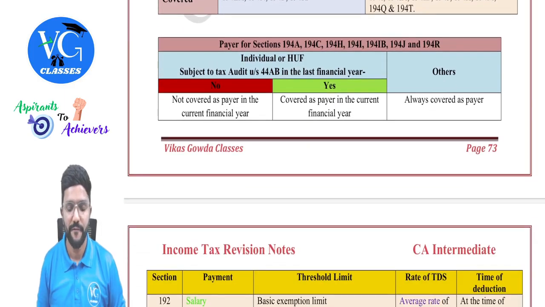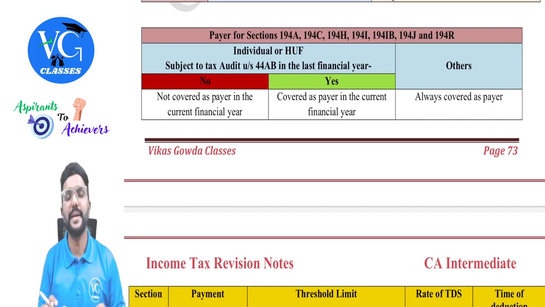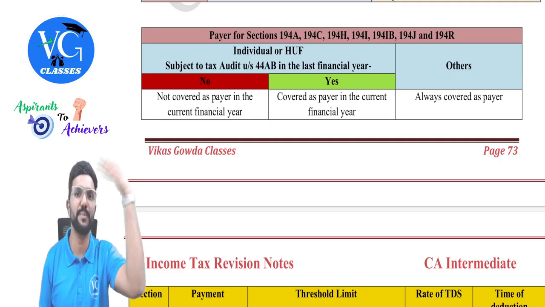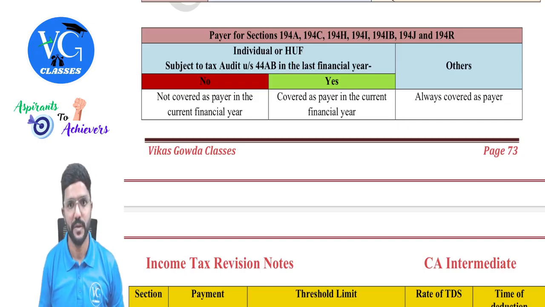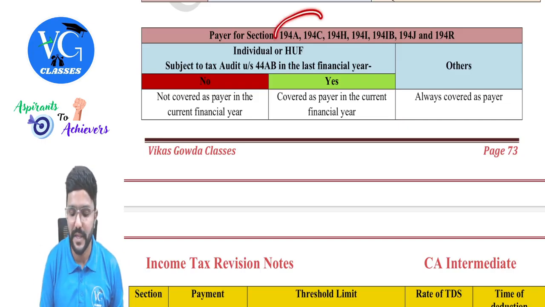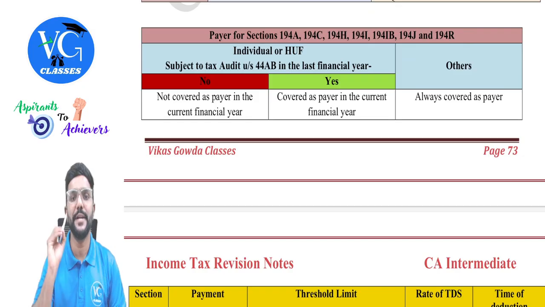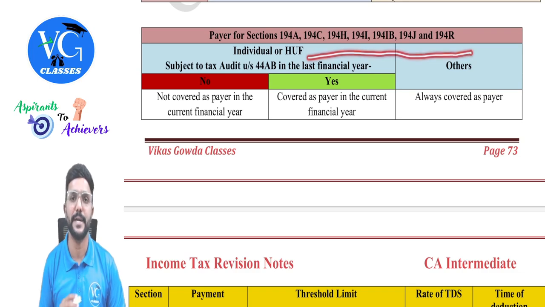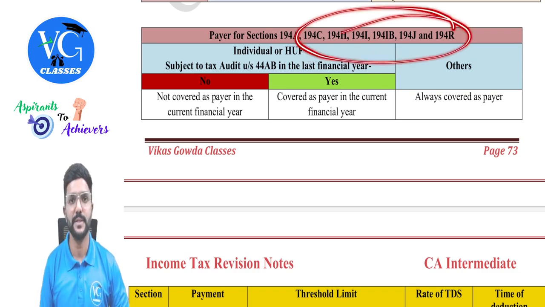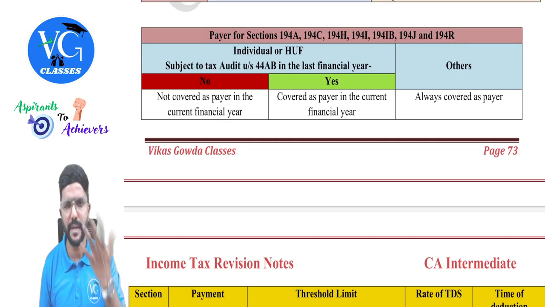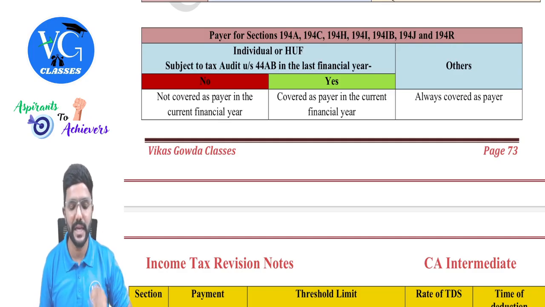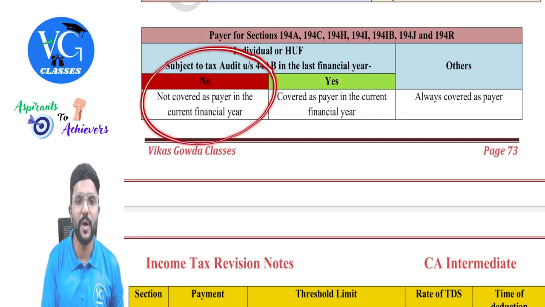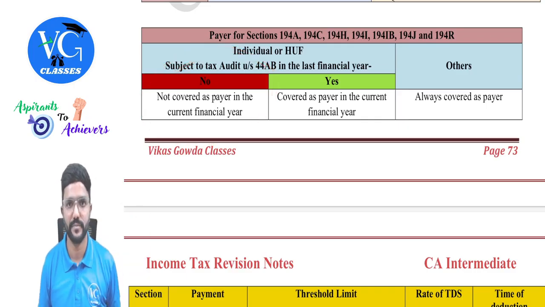Okay. Next, for a few sections, guys, payer will not include the individual or HUF who was not subject to tax audit last year. Sir, which are those sections? I have given the list here. Section 194A, C, H, I, IB, J and R. So for these sections, payer will include any person but other than the individual or HUF who was not subject to tax audit last year.